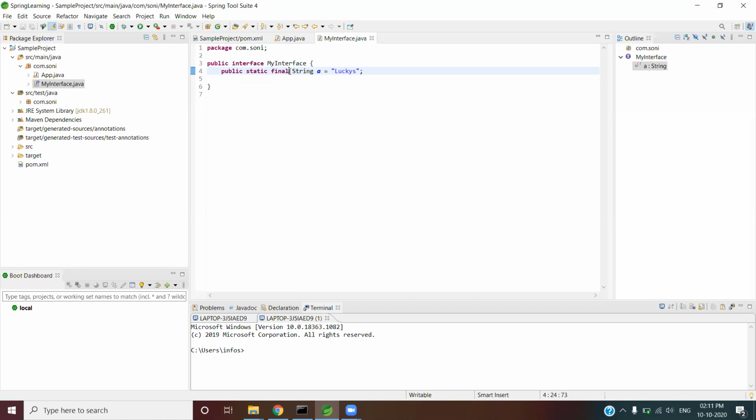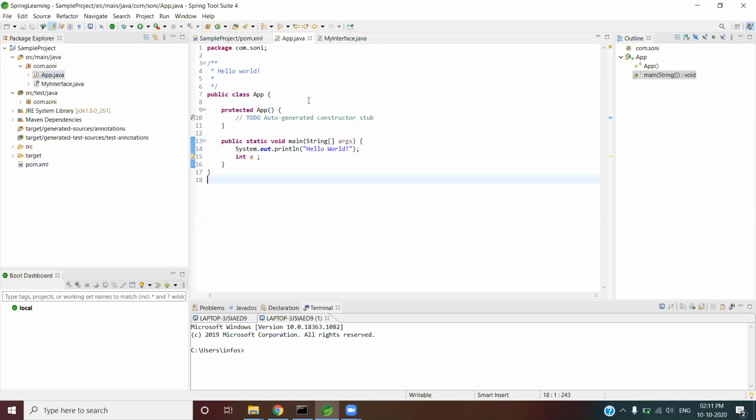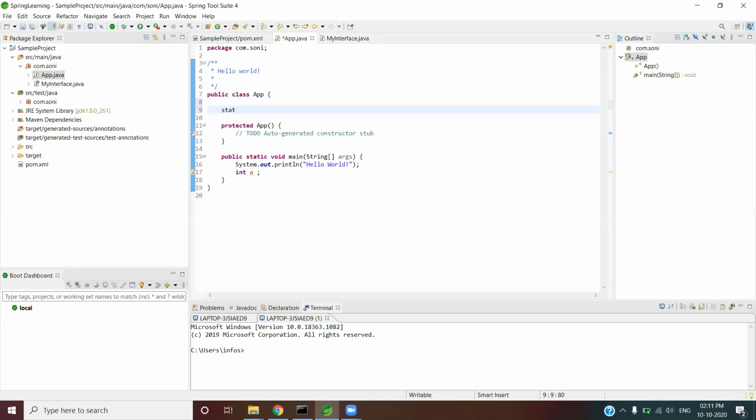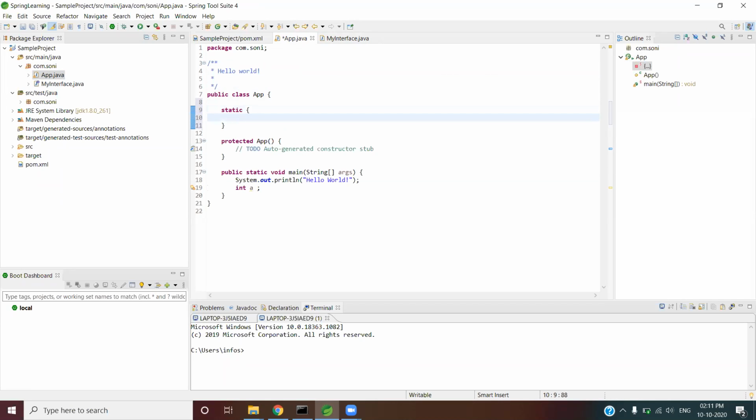Okay, guys, has anybody created a static block as of now? Yes. How exactly do you create the static block? Using the static keyword, the static and open parenthesis. Right. So how many times is it going to be executed? Only one time, at the class loading. Right.